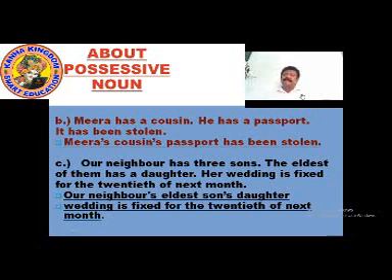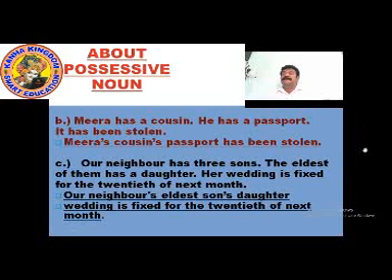Here the sentence is complete with the possessive form of the noun. Meera has a cousin. He has a passport. It has been stolen. Where we have made: Meera's cousin's passport has been stolen.